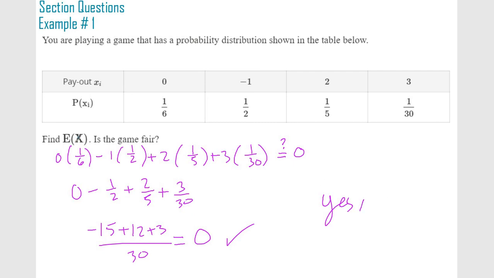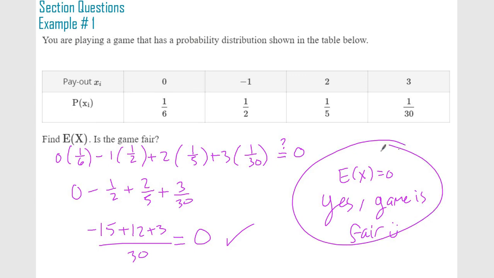The expected value is 0. So that was one question. And yes, the game is fair.